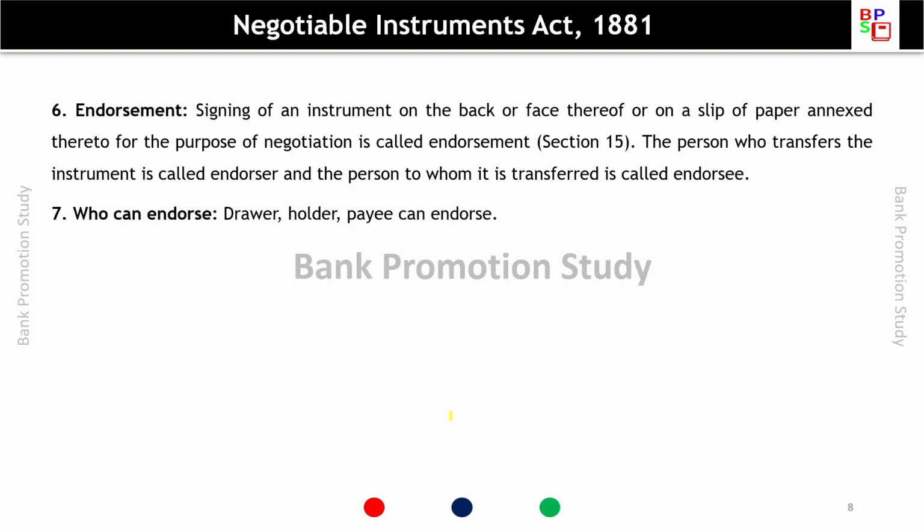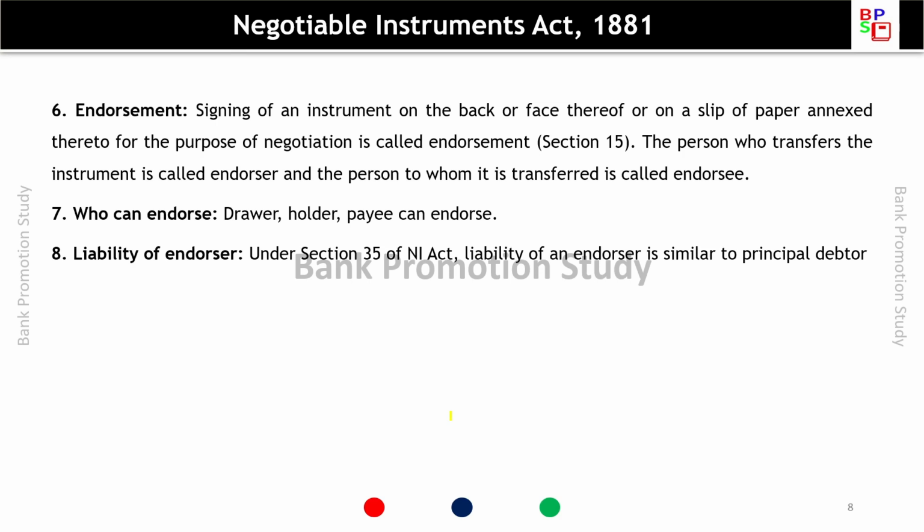Who can endorse? Drawer, holder, payee can endorse. So the drawer of a cheque, holder of a cheque or payee can endorse the cheque. Liability of the endorser. Under Section 35 of the Negotiable Instruments Act, the liability of an endorser is similar to the principal debtor.